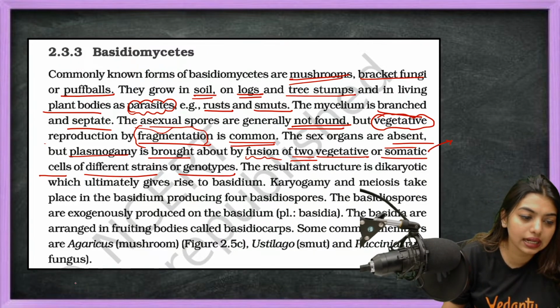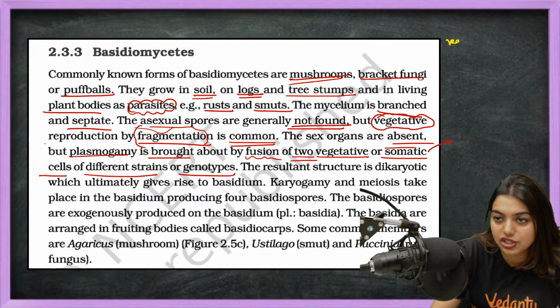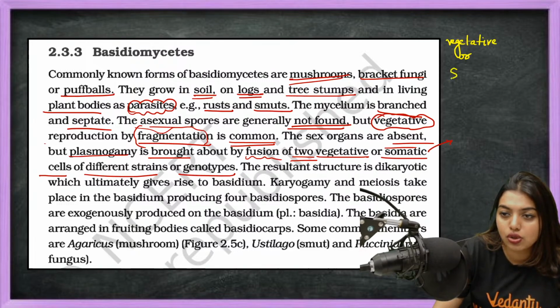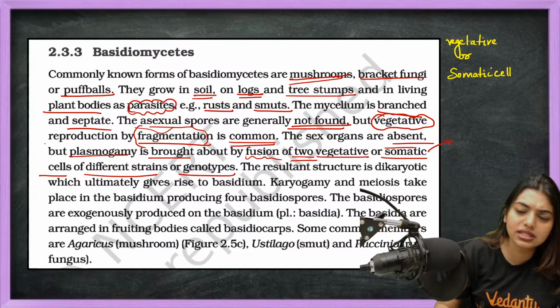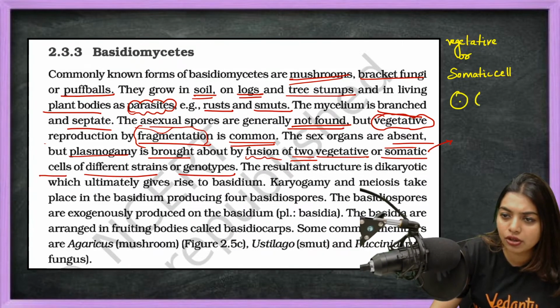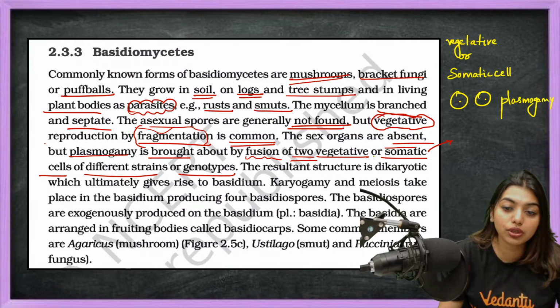So they're telling us that even though no sex cells are there, we are going to use the vegetative cells. Okay, vegetative cells or somatic cells. That means the cells which do not show any variation. They are the normal cells, right? With them only we are going to do plasmogamy. Okay, fine. After that, what are they going to do, students?